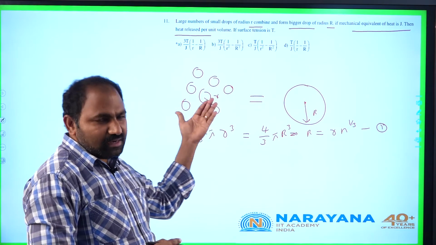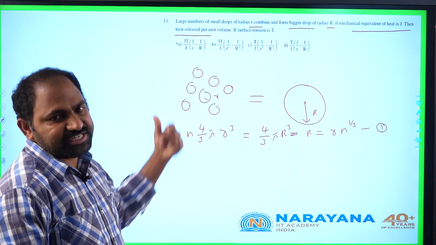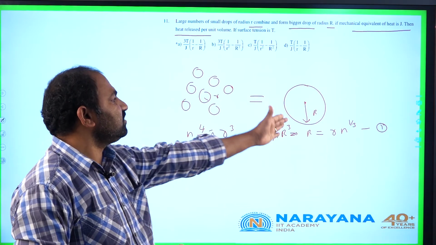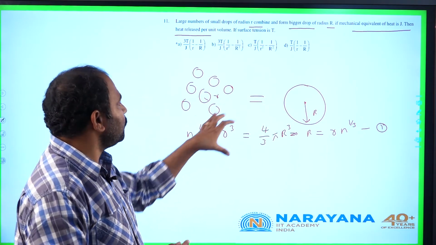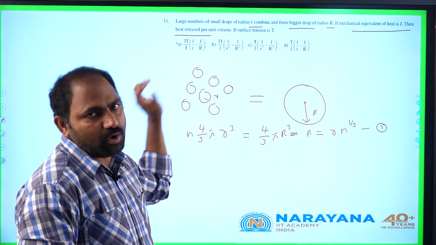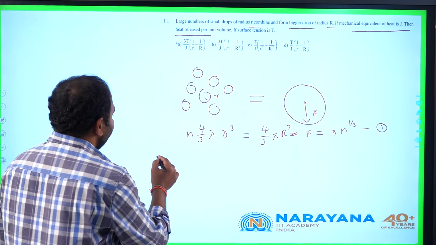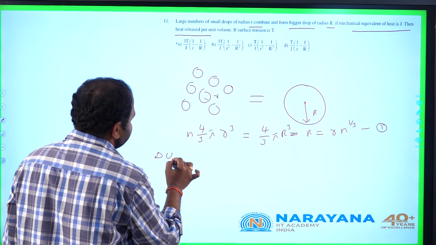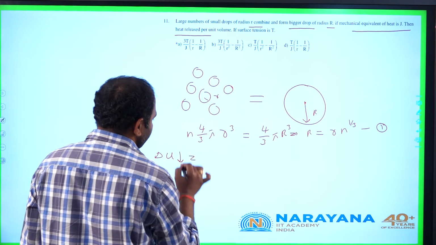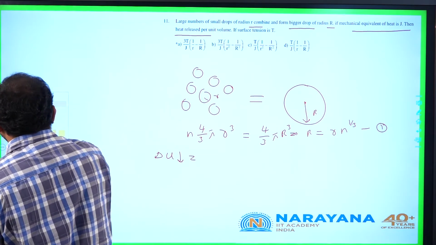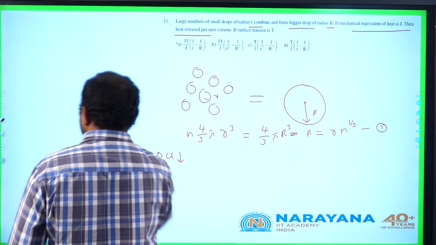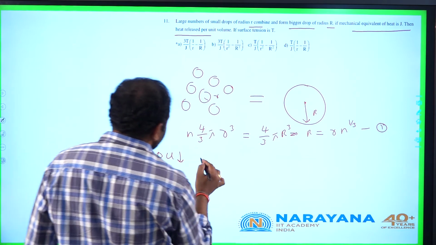And we need to calculate the loss of surface potential energy due to the decrease in the surface area of the bigger drop compared to the surface area of all small drops. So the surface potential energy decreased, delta U lost, is equal to the decrease in surface area into surface tension.